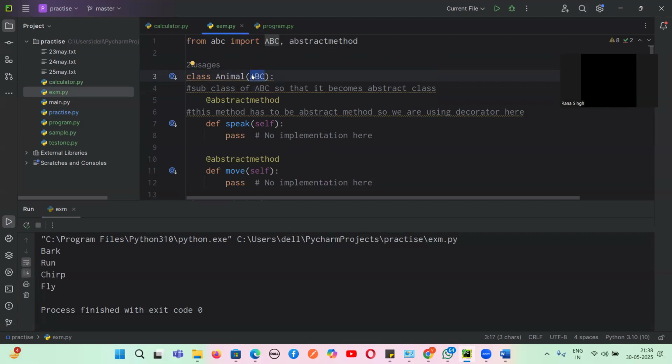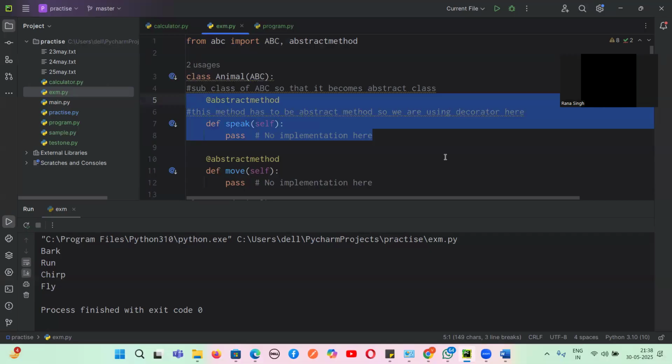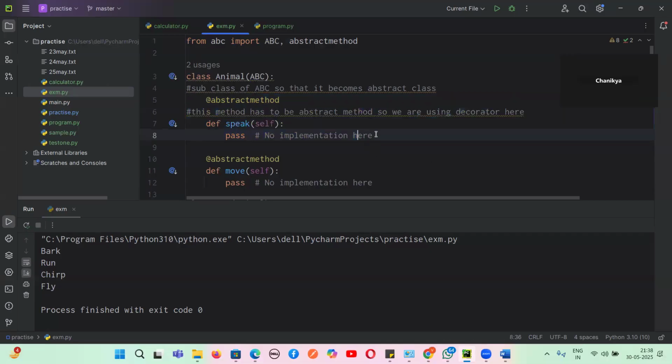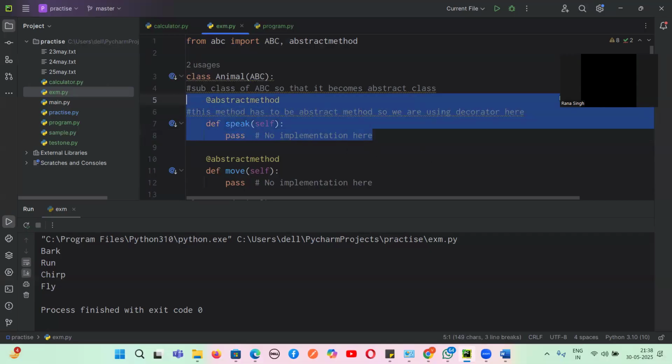Now, if it is an abstract class, it will have an abstract method or not? Tell me yes or no. Yes, it should have. And what should be the decorator? The decorator should be @abstractmethod. And now we are not giving the body, no implementation here. That means this is an abstract method or not? How do you tell it is an abstract method? What is your understanding, Narendra, if you are there? How can you tell this is an abstract method?